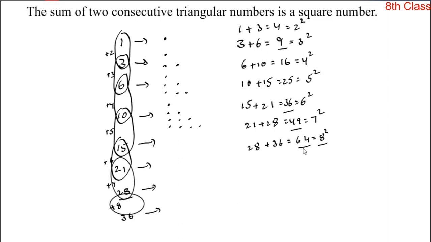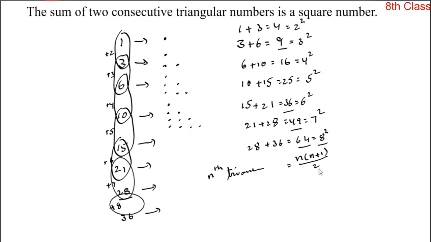Now this 64 is also a perfect square number. That means the sum of any two consecutive triangular numbers is a perfect square number. So this is the first pattern. And here there is a general form to find that triangular number. So if you want the nth triangular number, by using this general form, you can easily find it.